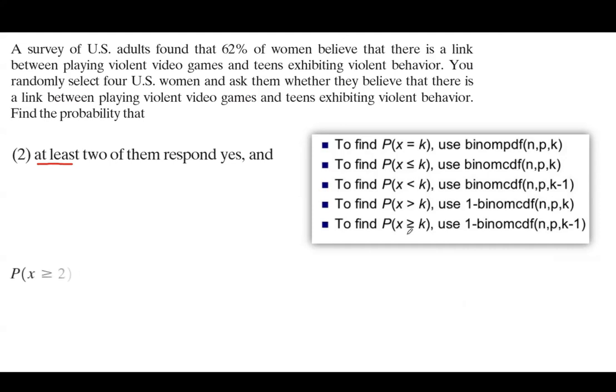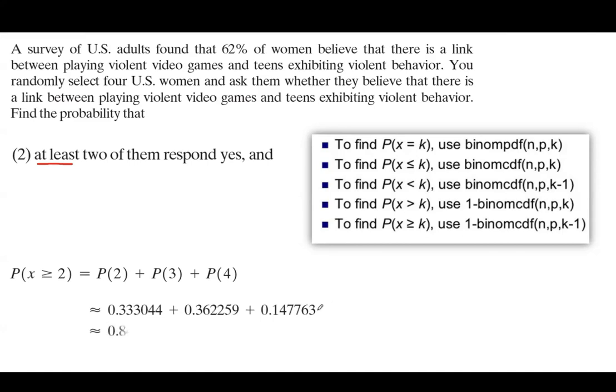So first of all, let us take a look at our basic calculation. The probability that x is more than or equal to 2 is the probability that x is 2, or the probability x is 3, or the probability x is 4. We can do the computation for each one of these separately using binomial PDF and then add them together, or you can basically use binomial CDF.